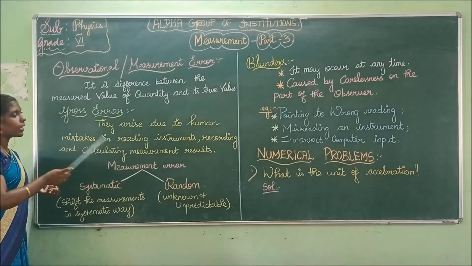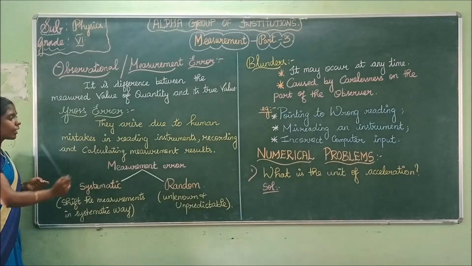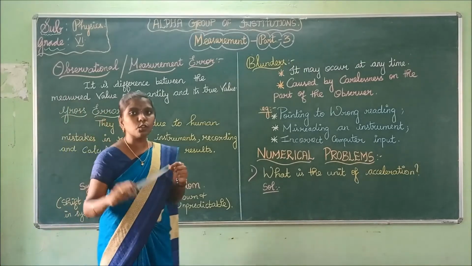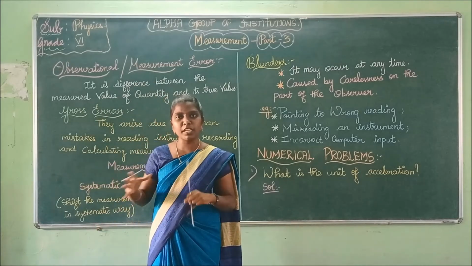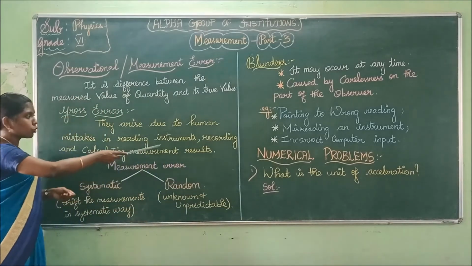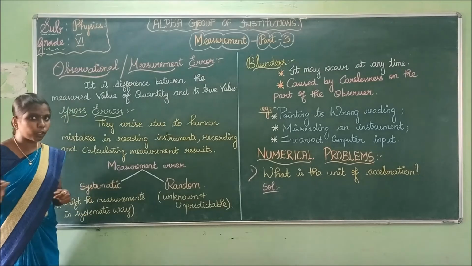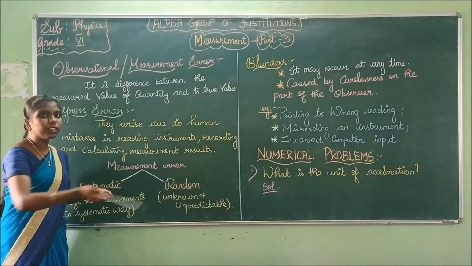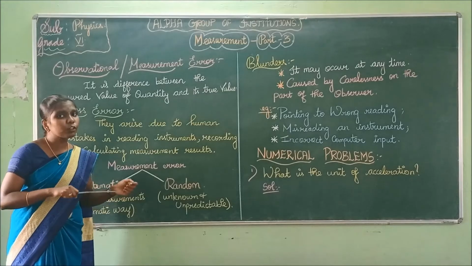Gross error is nothing but errors that arise due to human mistakes in reading instruments, recording, and calculating measurement results. While calculating the results, the errors occur. Those errors are called the gross errors.